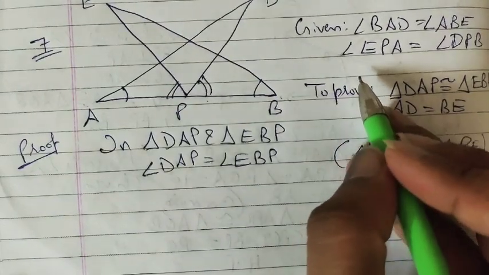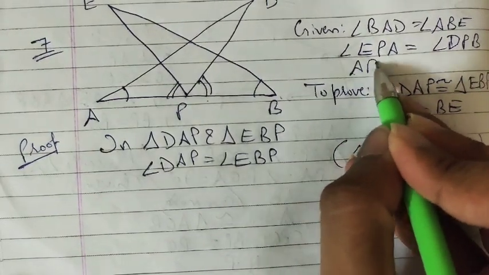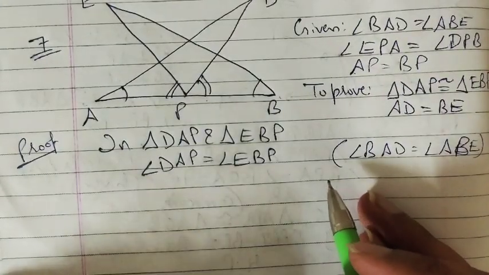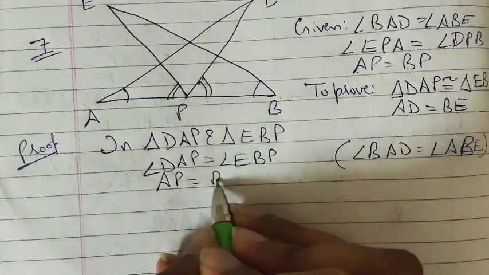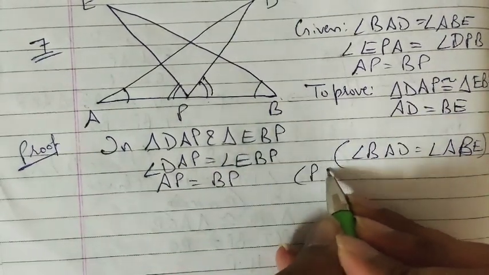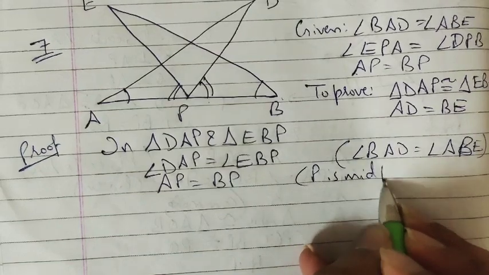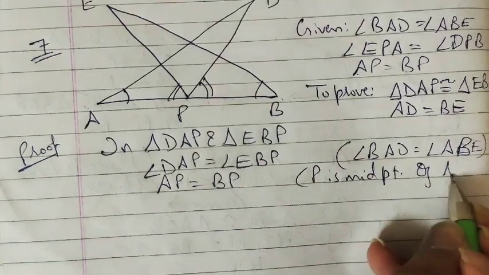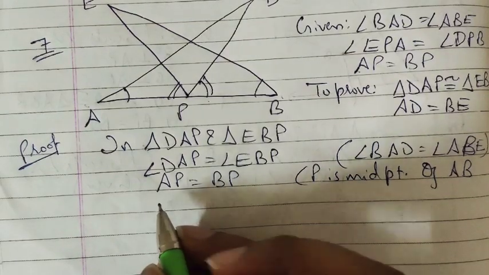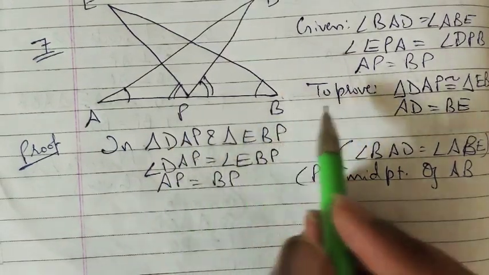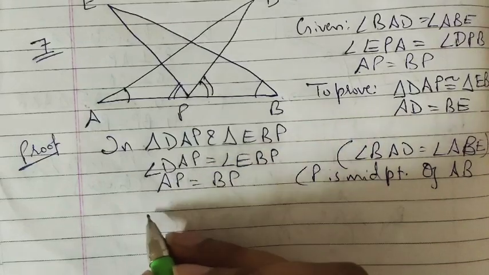It is given that P is midpoint, so we can say AP is equal to BP, right? P is midpoint of AB, right?